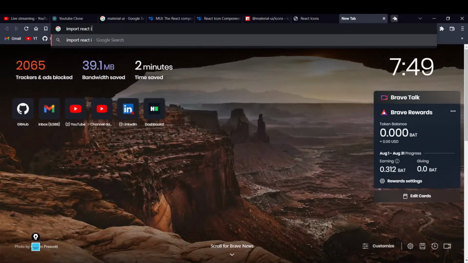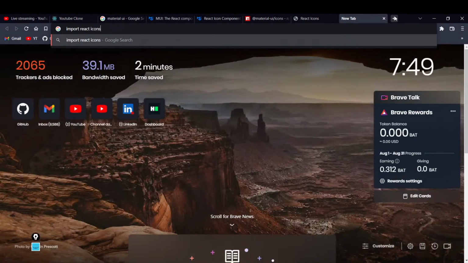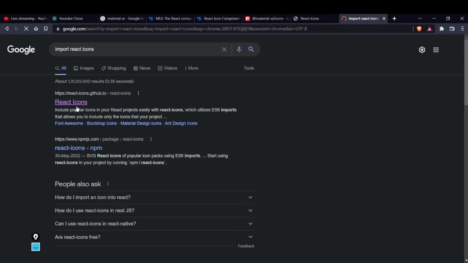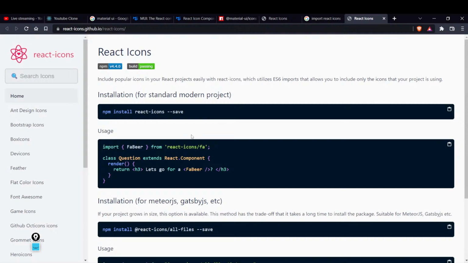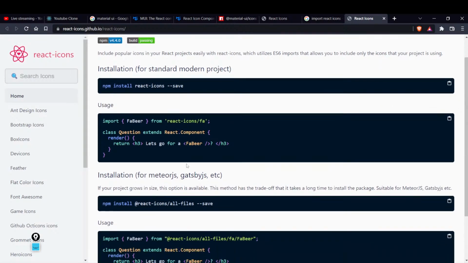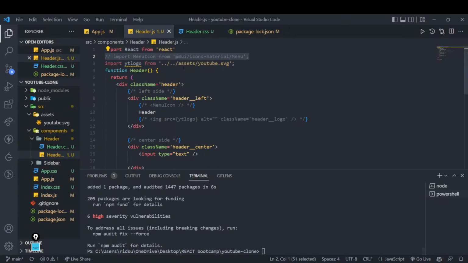Import React icons. Let's get this stripped. I have installed it anyways. Yeah. So if I want to, okay, FA, cool. I'll directly import this one now. I will import what? No, not this.